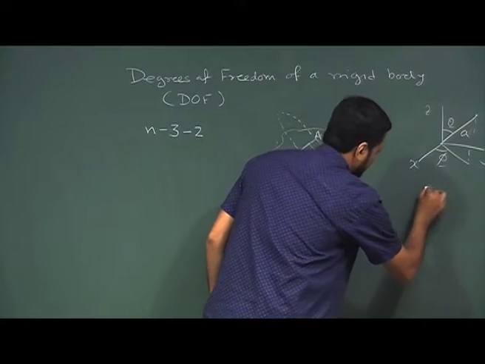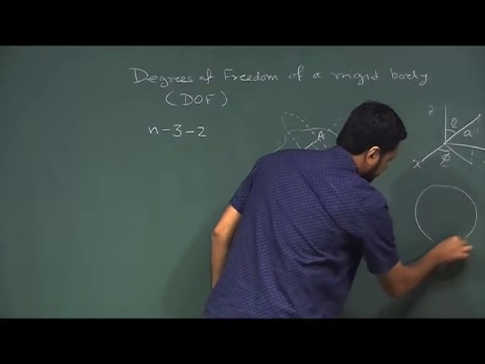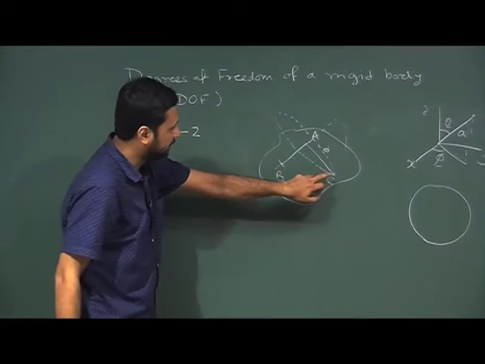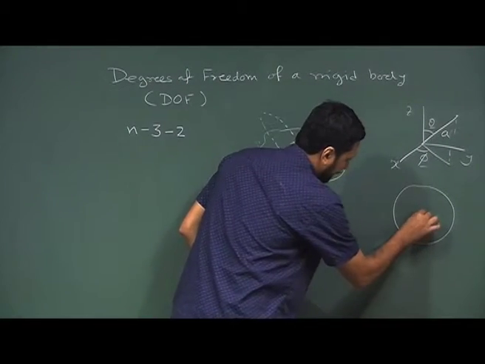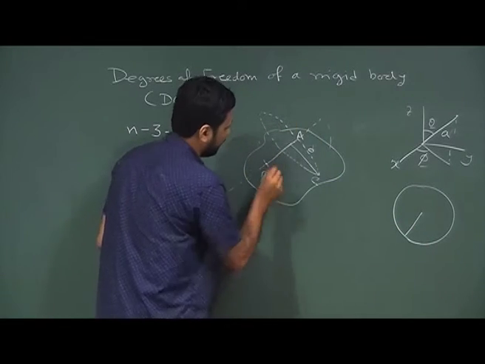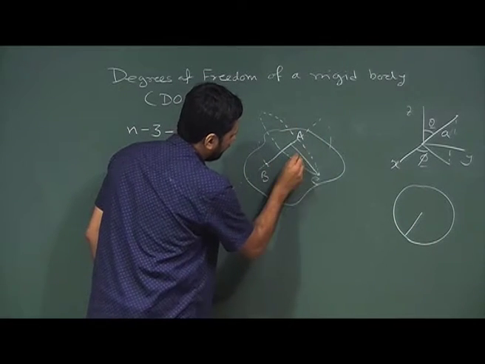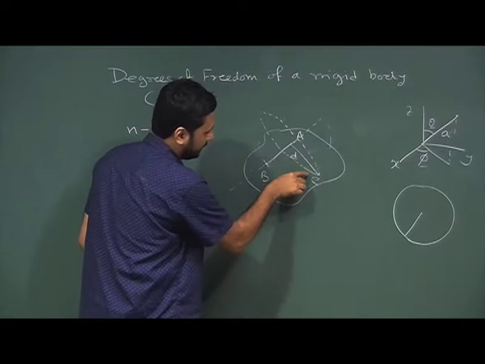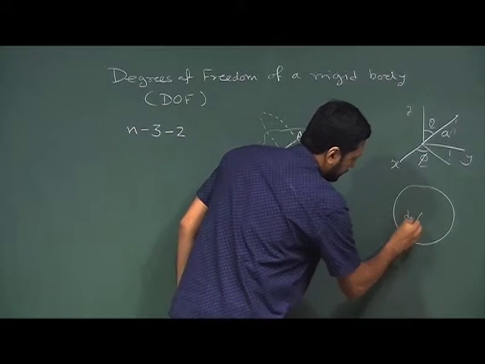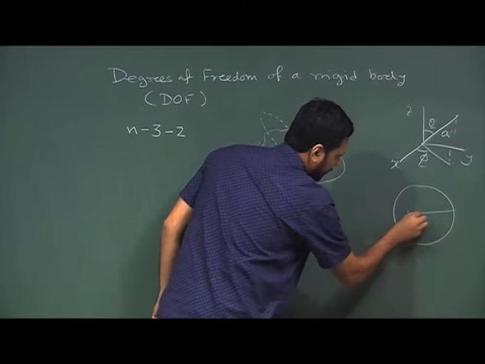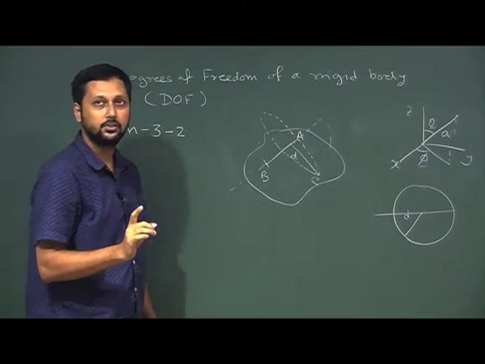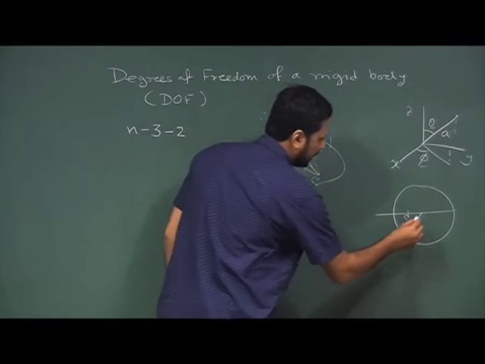Consider this, we have a circle. I hope we understand that particle C can move only on this circle. A circle of fixed radius, that is also very important. This radius d is fixed. So, we have a particle moving on a circle of fixed radius. How many coordinates do we need to specify its position at any instantaneous location?